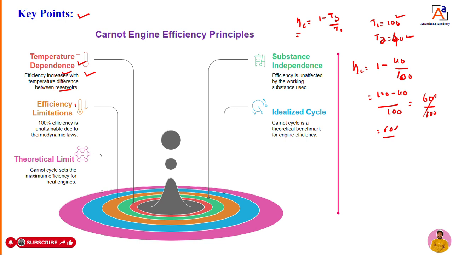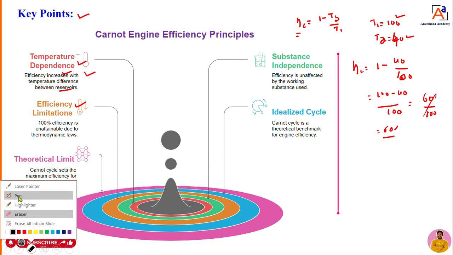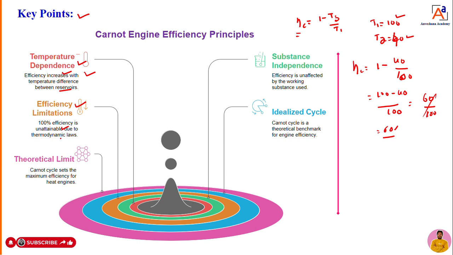Then, efficiency limitations. The Carnot engine that he has suggested is 100% efficient, but practically it is not possible. He has given some limitations. It is unattainable due to thermodynamic laws. Why is it unattainable? He is telling that a 100% efficient engine is possible, but practically it is not possible. Why?